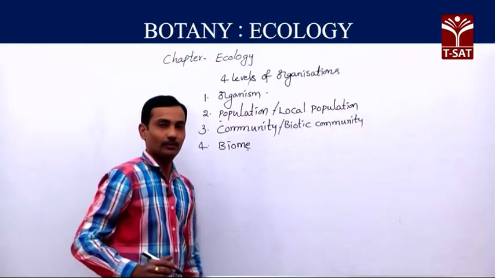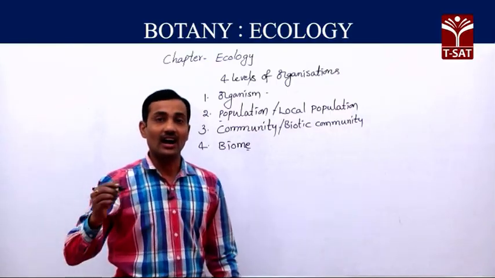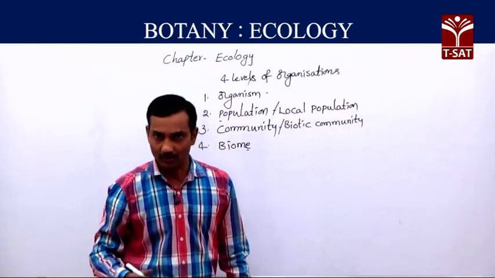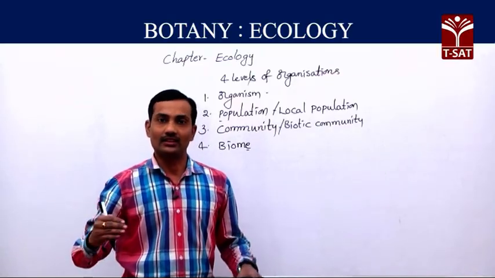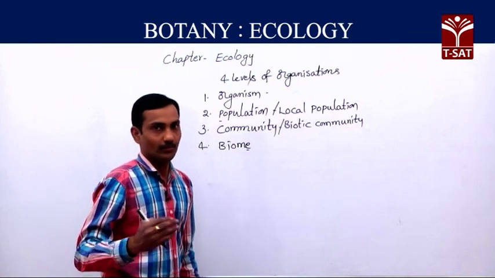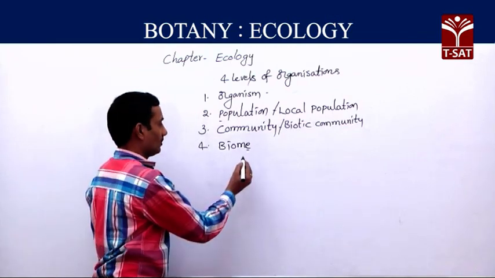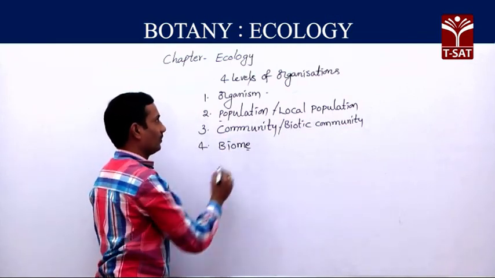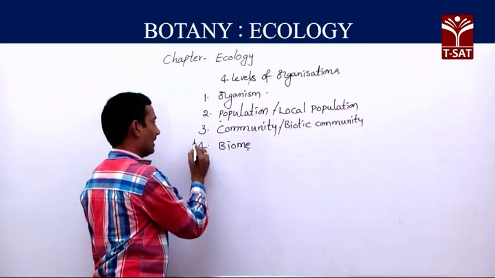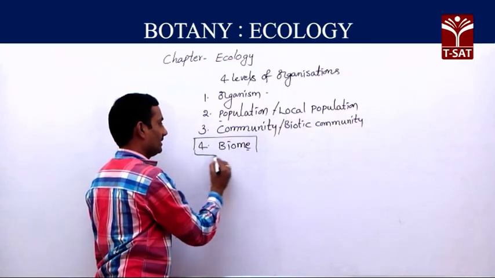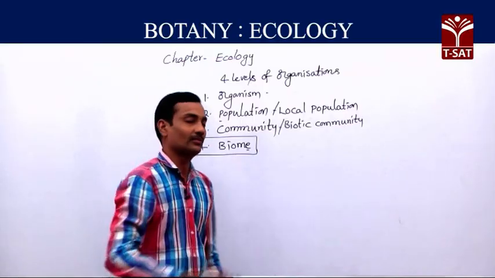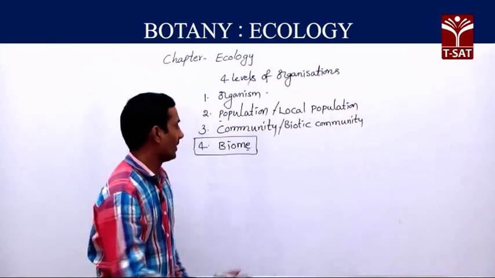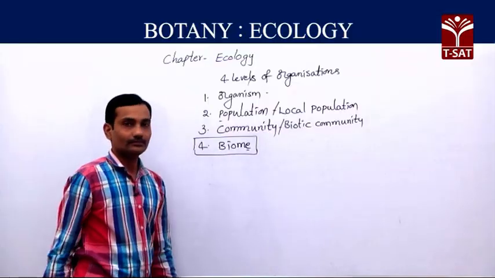Whereas biome is a large ecological community that extends over larger areas with different types of plant communities. Among these 4 organizations, the largest ecological community is the biome. In the biome, we can find different types of communities.